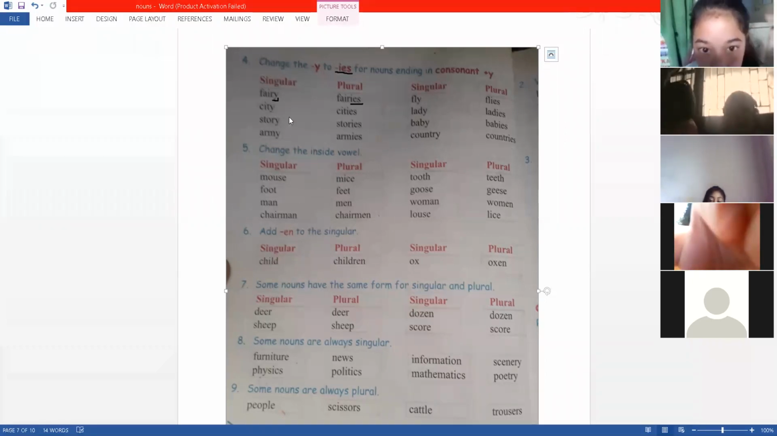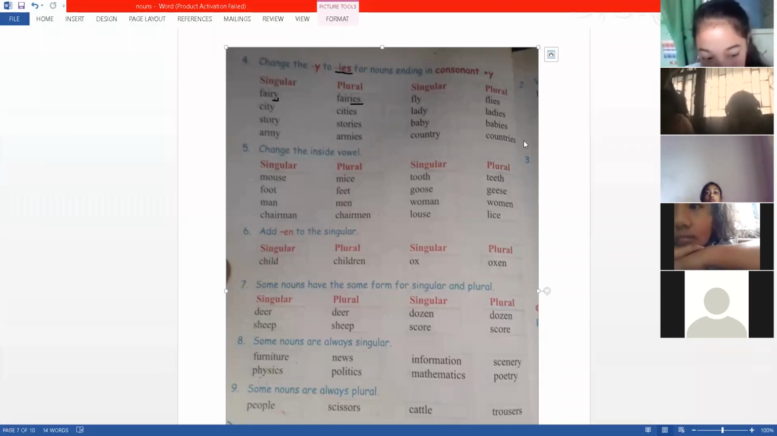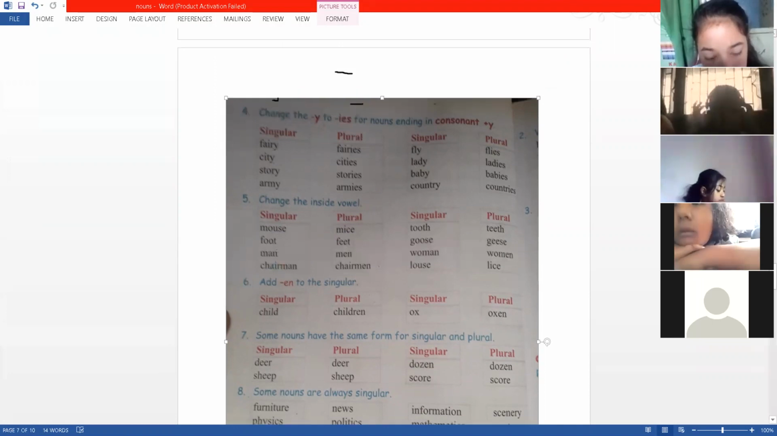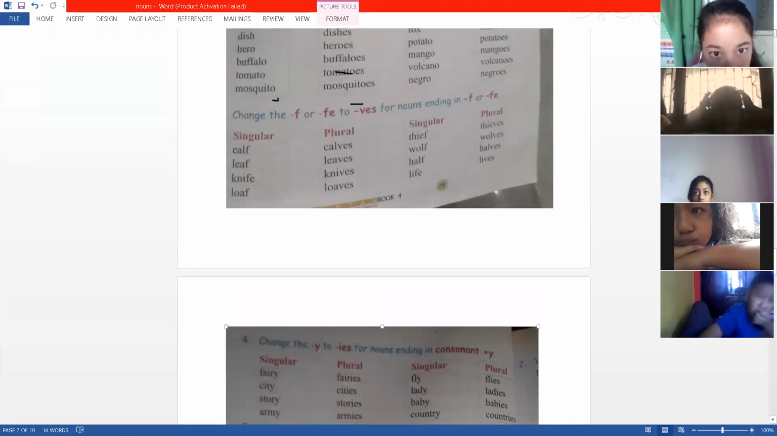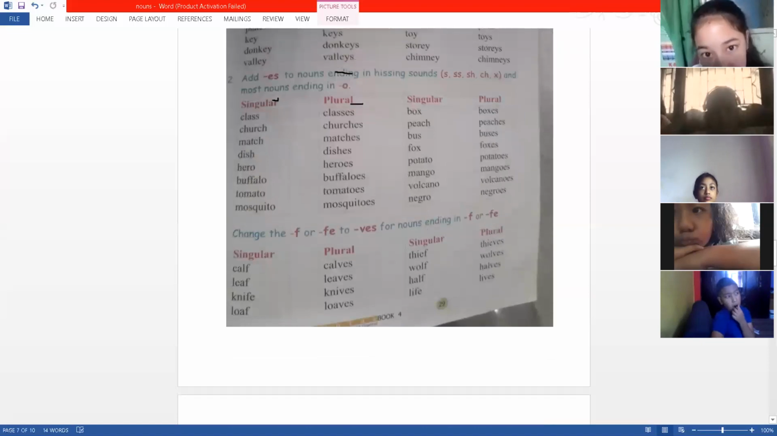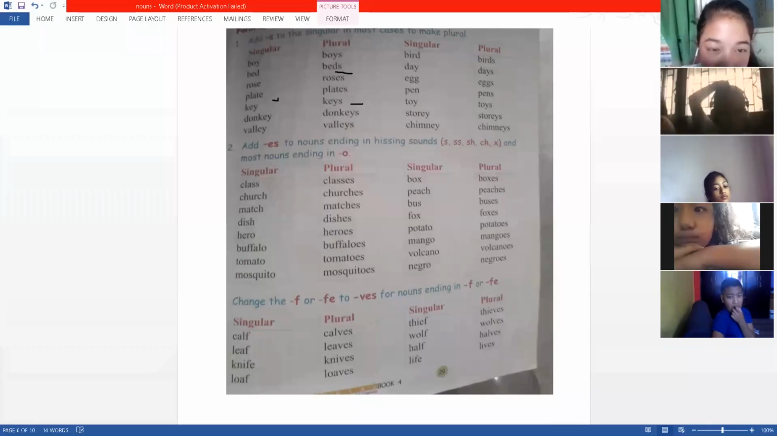So do you get this? Y will change into ies, country into countries. But do you notice something? We have already studied some y's where you just add s at last. So I just want to ask you this question. Does this bother you? Here I'm saying if there is y at last, I need to change it into ies. But if you see in our first table, look at these examples, donkey, valley. There is y at last, but we are not using ies. Why?